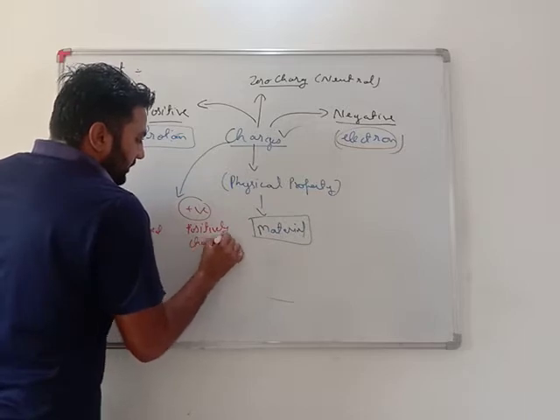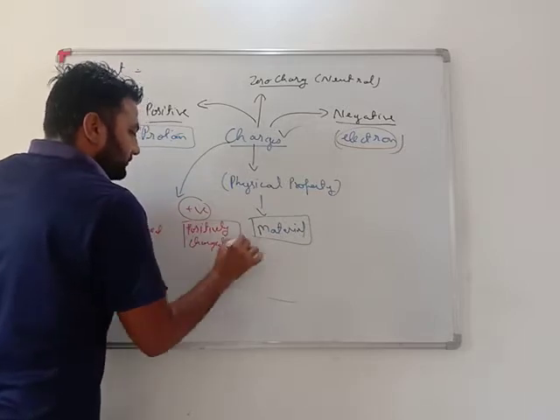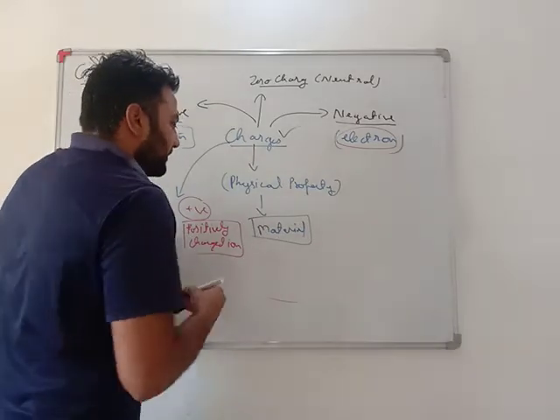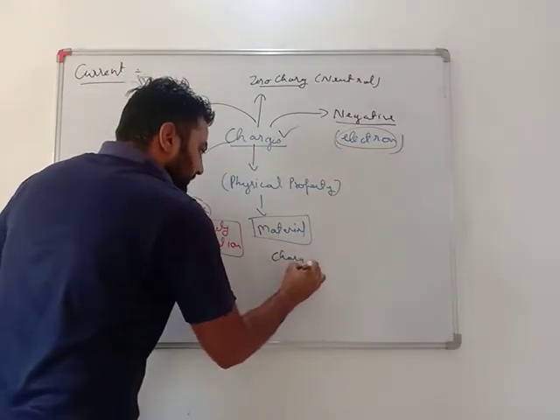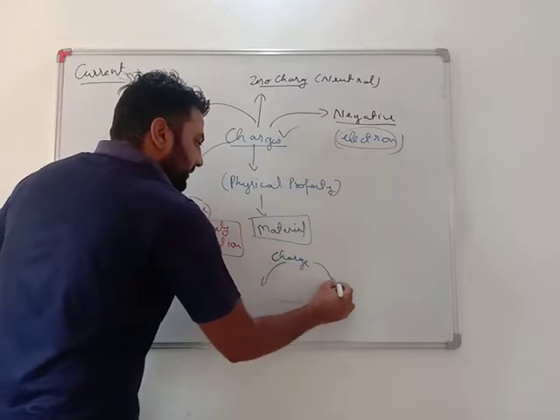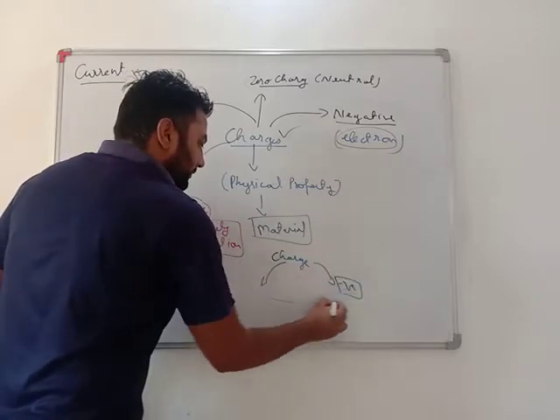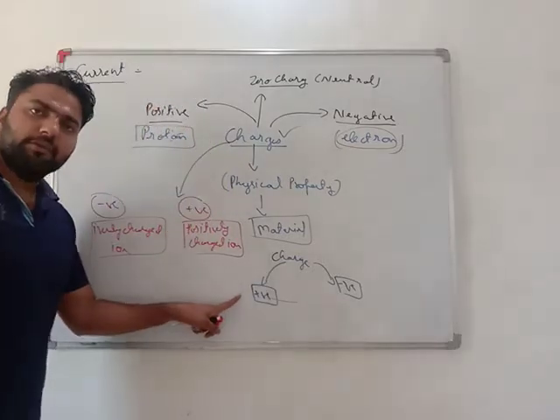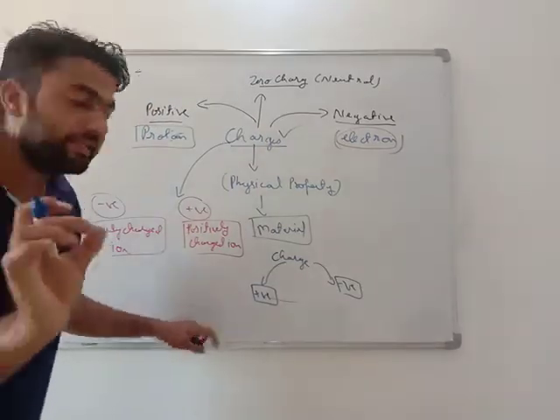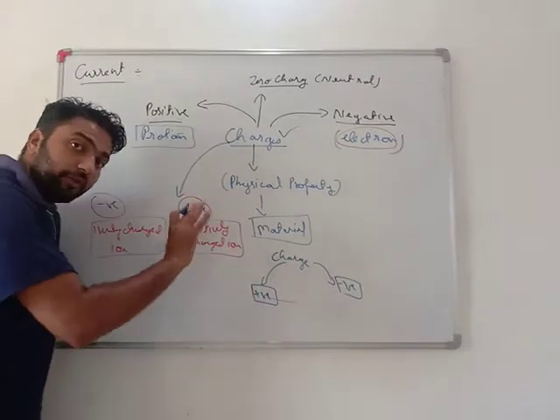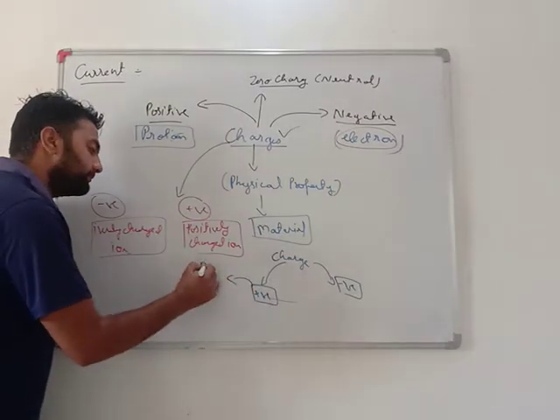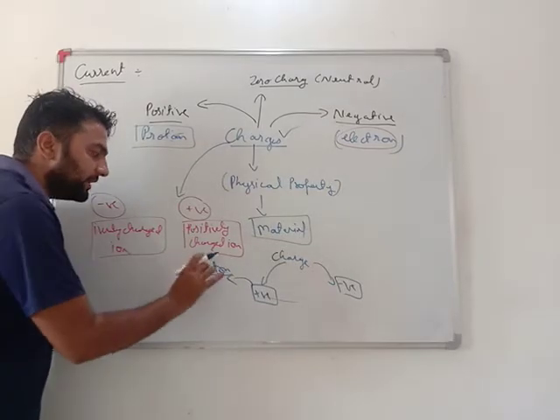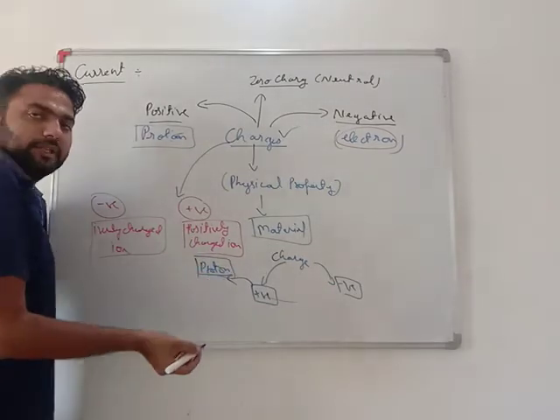My dear students, again see, charge is of two types, negative and positive. Anything positive is called a positively charged ion. One example is the proton. Proton is a positively charged ion, but it doesn't mean that only the proton is positively charged.